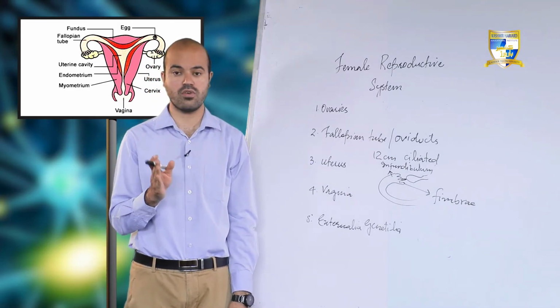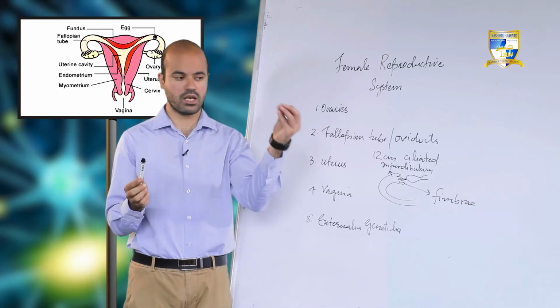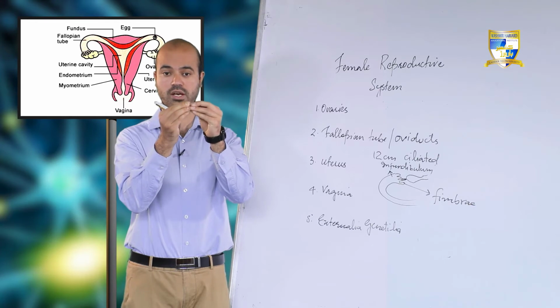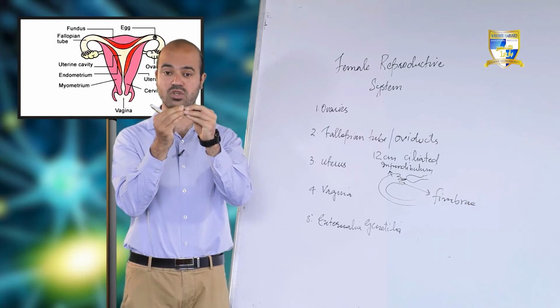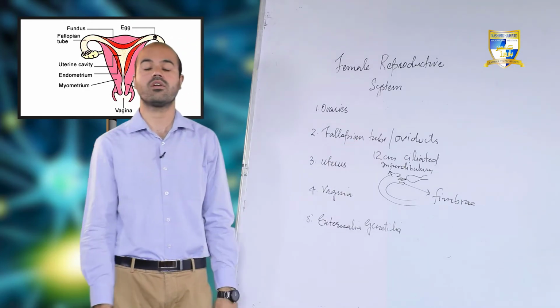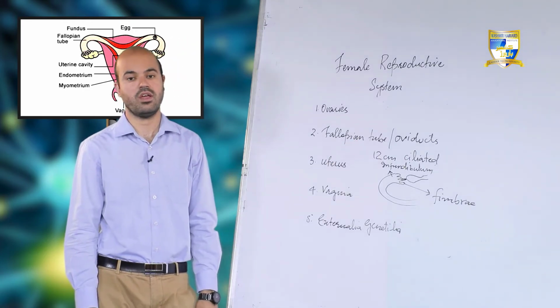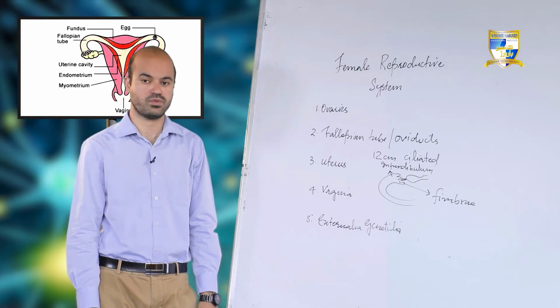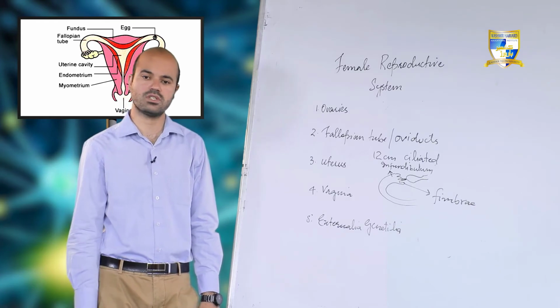That means the male gamete and female gamete actually fuse in the female reproductive tract, but which is the site where actually this fusion takes place? It's actually the fallopian tubes where fertilization takes place. That is why we call the site of fertilization as the fallopian tubes. I hope it's clear to you.